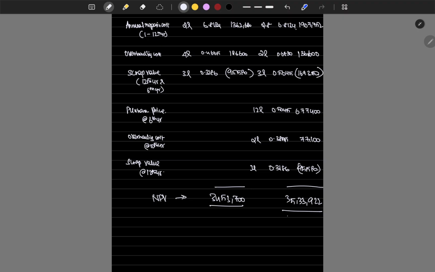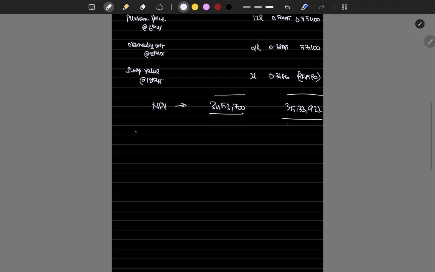Which is the best one? We can find out using equivalent annual cash flows, dividing by 12 years. 34,53,700 divided by 12 is 2,87,808. 35,33,922 divided by 12 is 2,94,493.